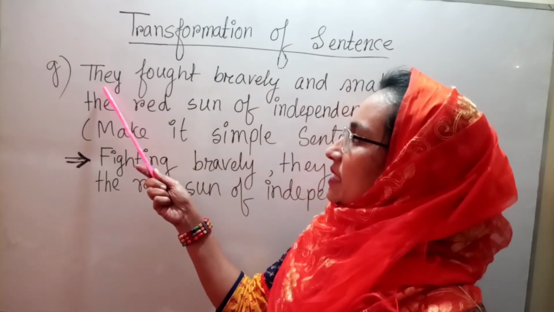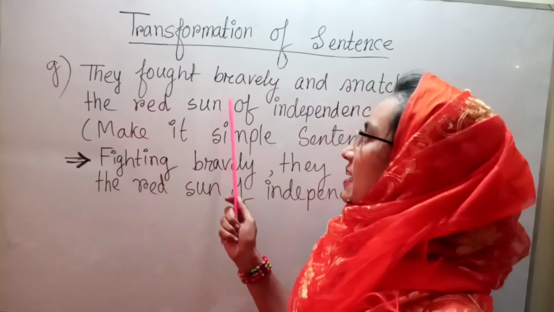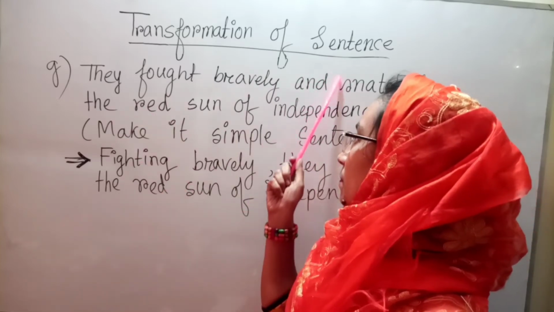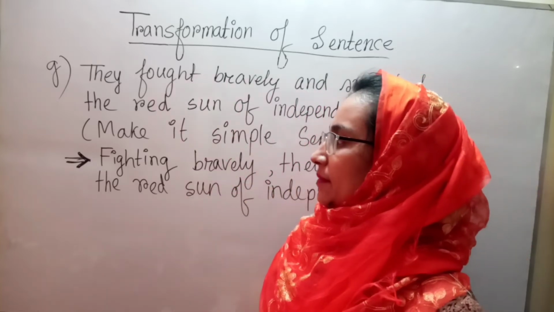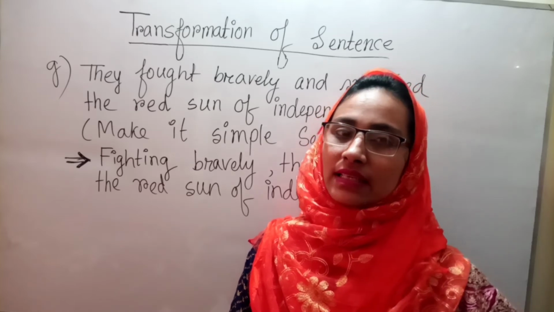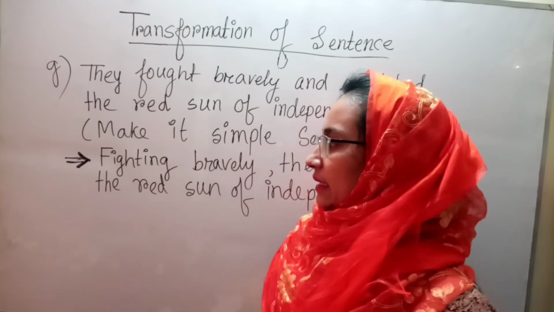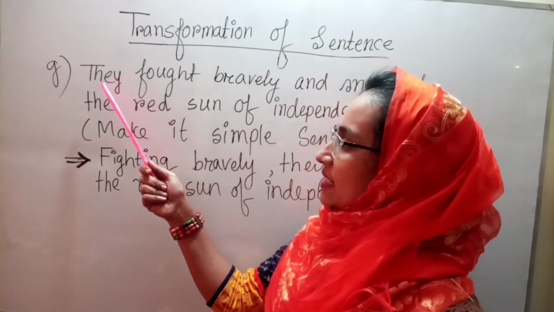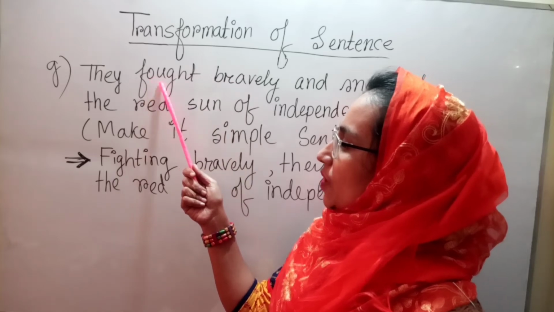Here there are two parts of the sentence: they fought bravely, and the other part is, they snatched the red sun of independence. So by this conjunction "and" they add these two sentences. But if we want to make it a simple sentence, we need one subject and one verb. And here the first sentence is, they fought bravely. Here the verb is fought.